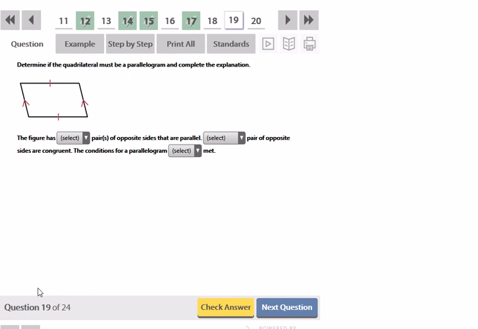Determine if the quadrilateral must be a parallelogram and complete the explanation. This figure has one pair of opposite sides that are parallel, and blank pair of opposite sides are congruent. A different pair. It's not the same pair. It's a different pair. So the conditions for a parallelogram are not met because it has to be both. They have to both be parallel and both be congruent.